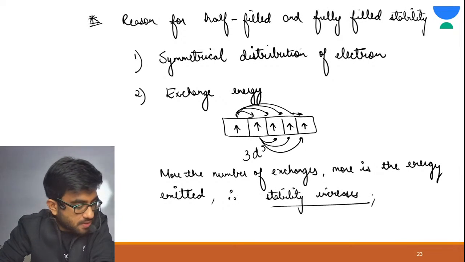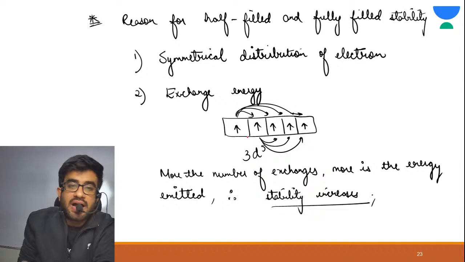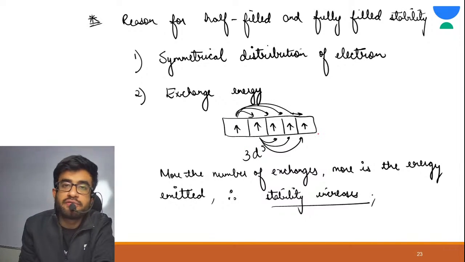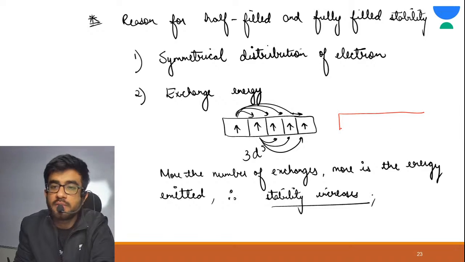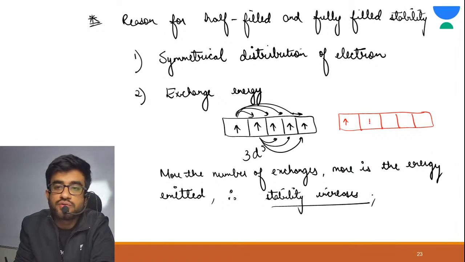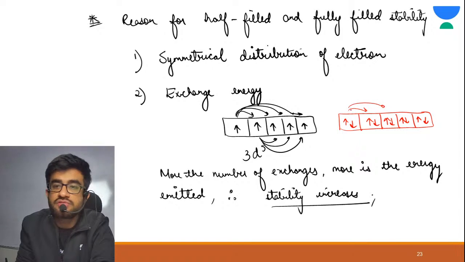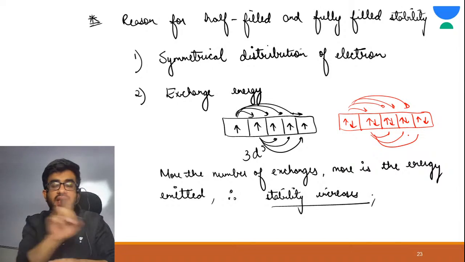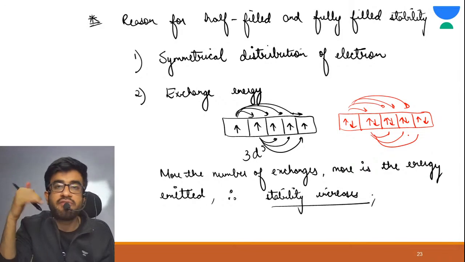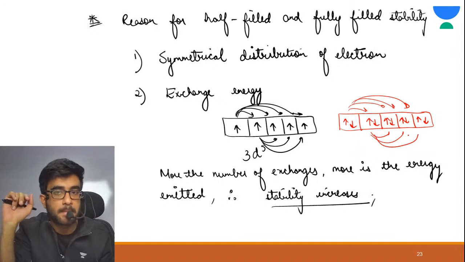Because of this half filled and fully filled orbitals, this is your fully filled orbital. What do electrons do? Let me draw first d10. Electrons are simply exchanging positions with each other, and while exchanging, they are emitting radiations. They are emitting energy.